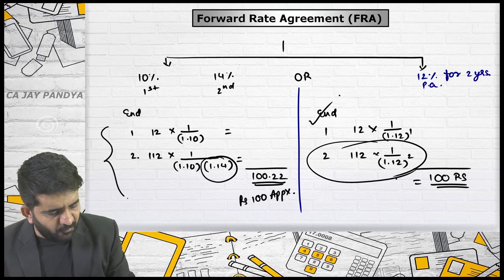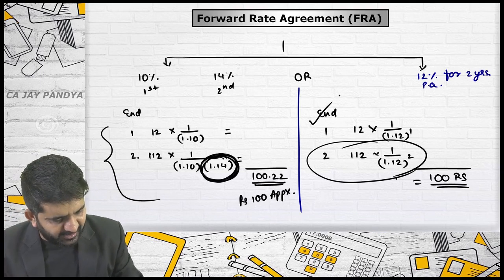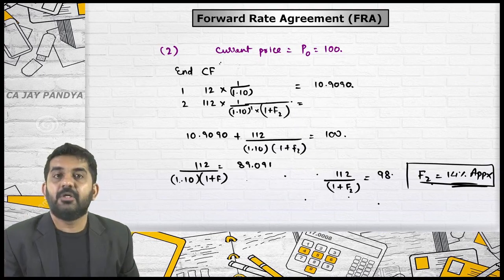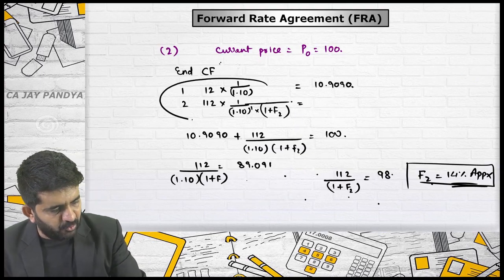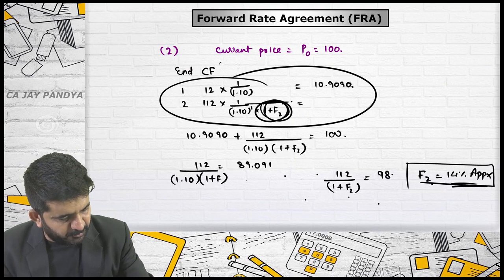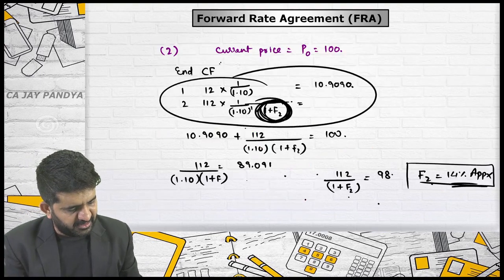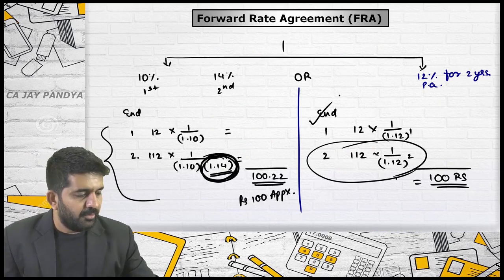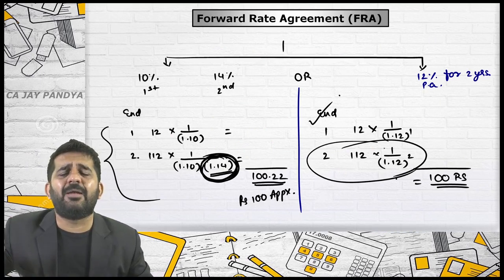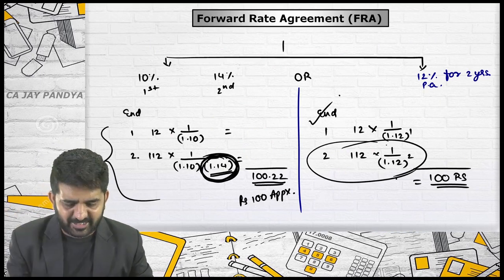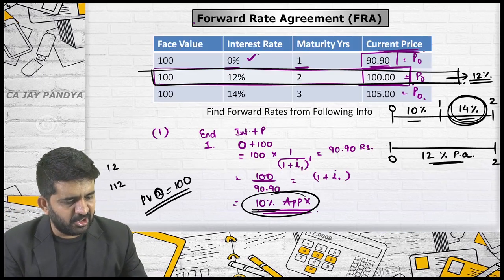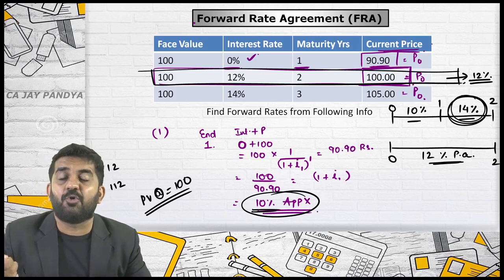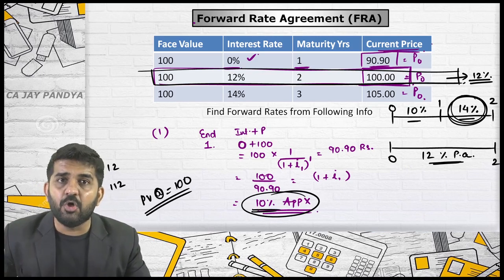And so, I have found out this rate. If you compare both, is it right? I have found out by this method this particular rate, which is nothing but 14%. Alright. So you cannot do this because, number one, 12% is not given to you. In this case, you can easily find out. In third year, you will not be able to find out. Is it alright? In third year, the implicit rate is not 14% for 3 years. You will have to find it out.